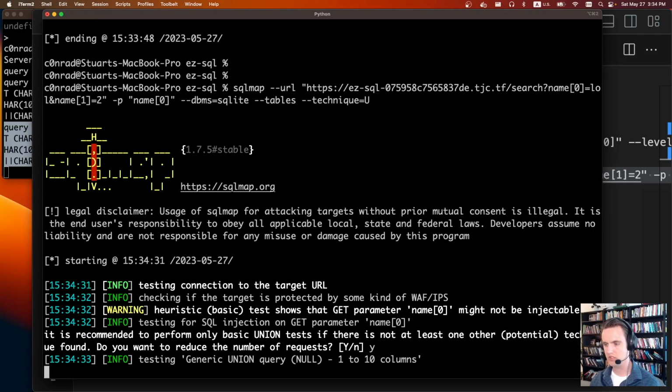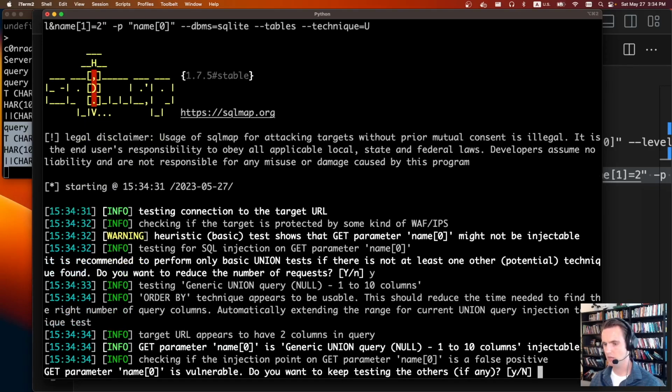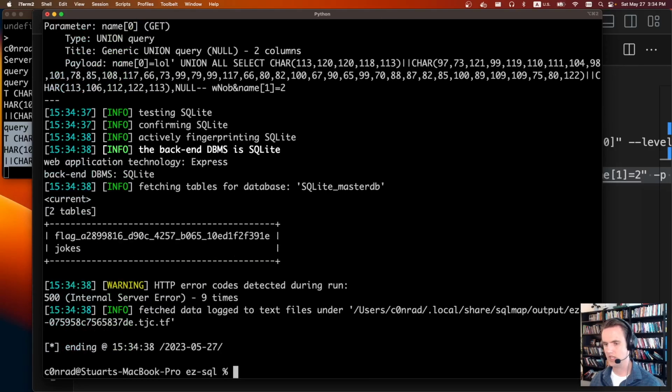It'll still take a couple of seconds. You just hit yes whenever you want. Do we want to test other parameters? We say no. And cool. SQL map was able to magically find the flag table for us.